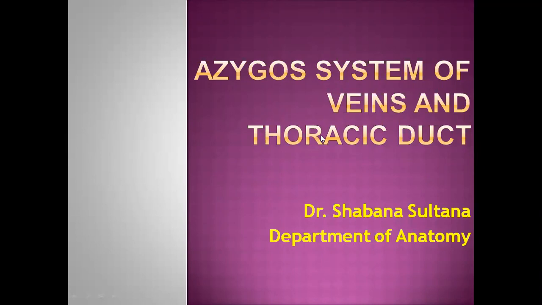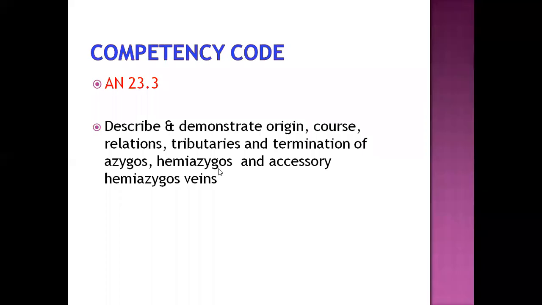We are going to discuss the azygous system of veins and thoracic today. So, we will initially start with the azygous system of veins. This is given in the competency code, where they describe and demonstrate the origin, course, relations, tributaries, and terminations of azygous, hemiazygous, and accessory hemiazygous veins.